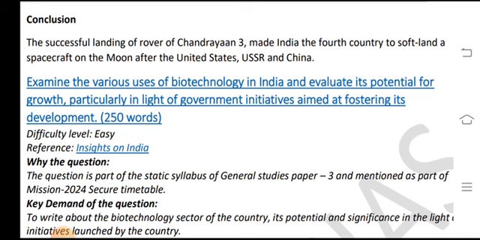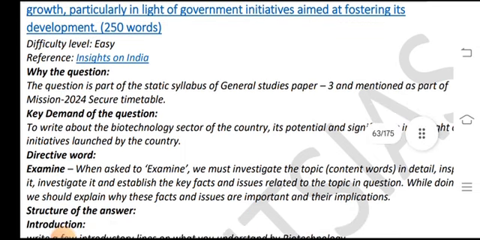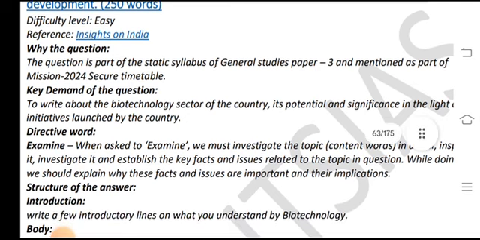Examine the various uses of biotechnology in India and the value of its potential for growth, particularly in the light of government initiatives.